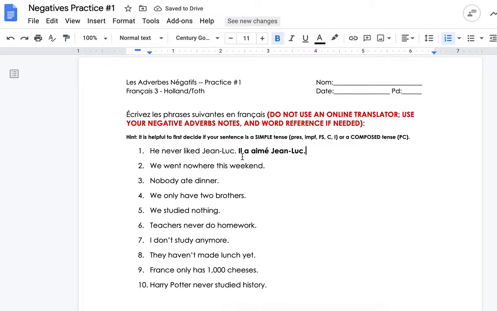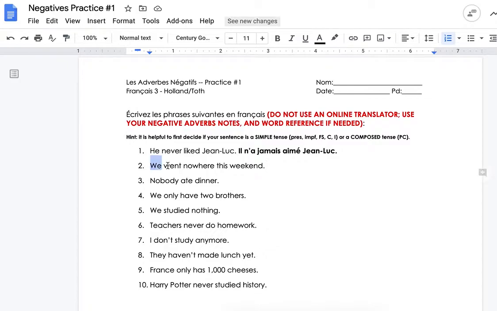Now the next step is to add the negative. When you say never, never is ne jamais. You need both parts. Well, in passé composé, where do you put the ne jamais? You put it around the verb, which is around a. Aimé is not a verb, it's a past participle. So il n'a jamais aimé Jean-Luc. And then you're good.